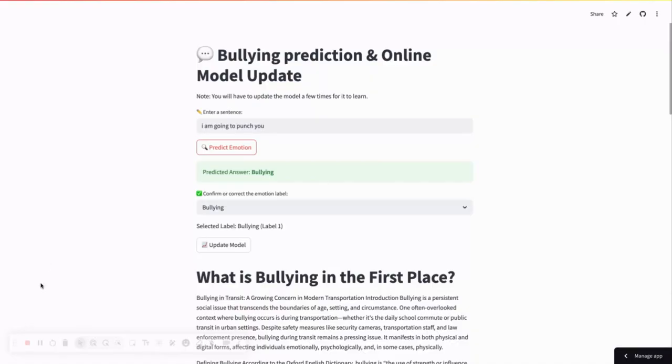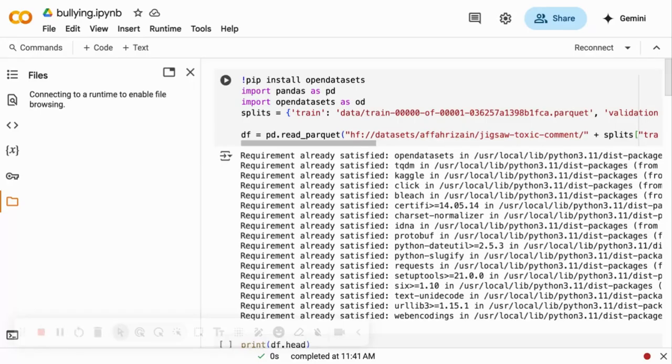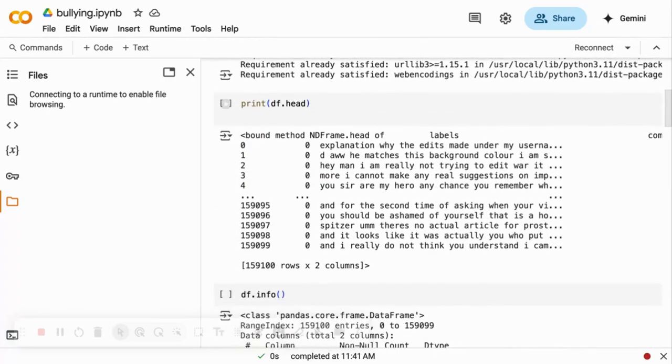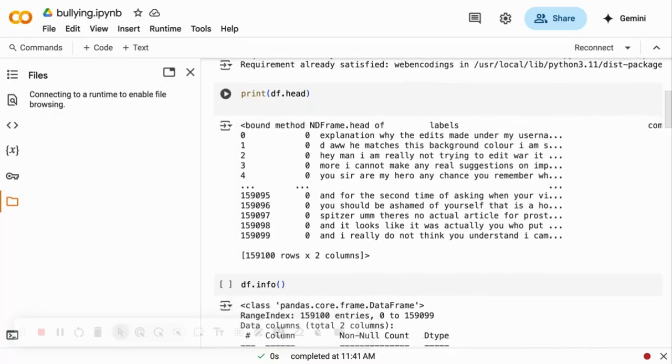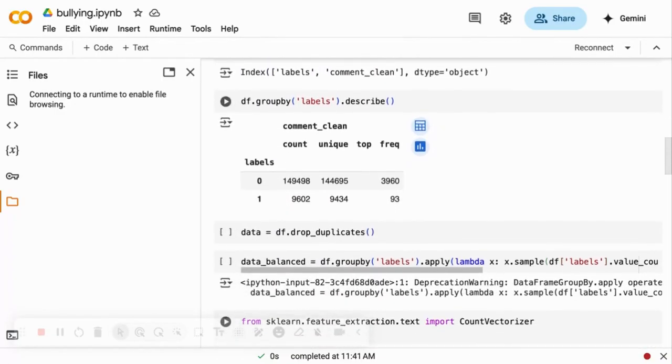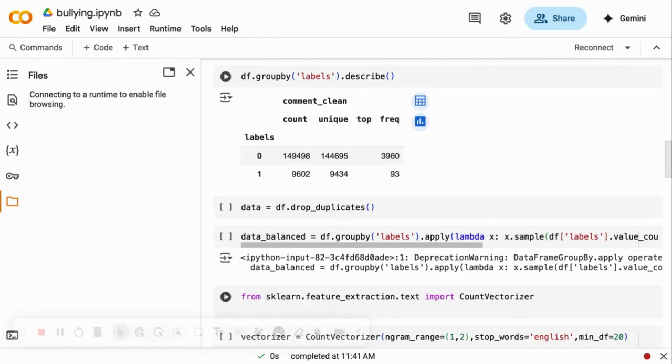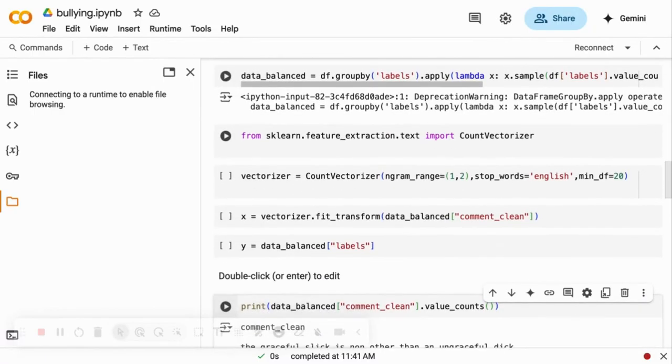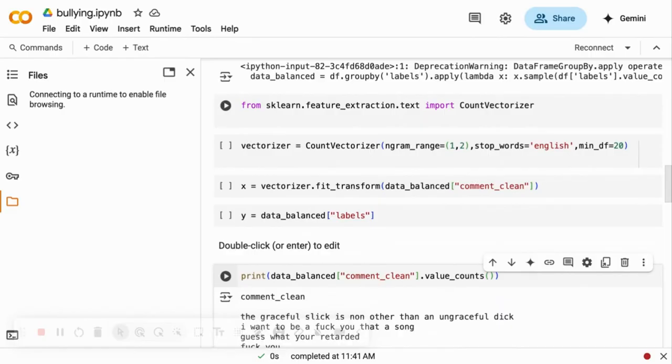Thank you. So first we train the classifier on our training data, which I've imported from Hugging Face, and then we load the dataset in with pandas. After that, we clean the data and we alter the data to remove all the null values and remove the duplicate values in the data, and then we sort the data by the labels and the sentences, and then after that we turn each word in each sentence into a number based on how frequently it appears in the entire data set.